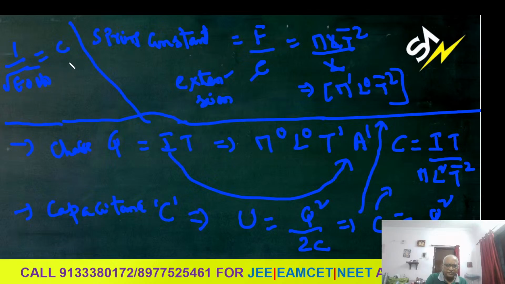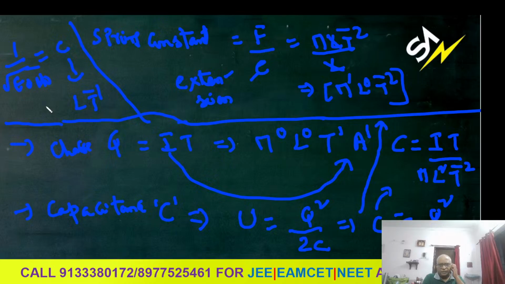What is the velocity dimension formula? You know, length by time, right? L T minus 1. Velocity of light, L T minus 1. You can find the dimension formula of 1 by root epsilon naught mu naught. Last time also I told, I think. 1 by root epsilon naught mu naught dimension formula is L T minus 1. Then you square both sides. You are going to get 1 by epsilon naught mu naught as L square T to the power of minus 2. But individually, how to find out epsilon naught?